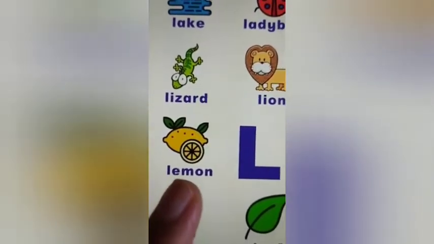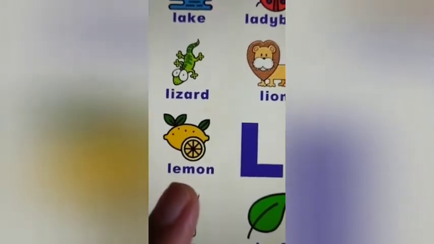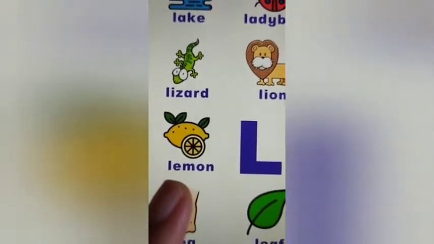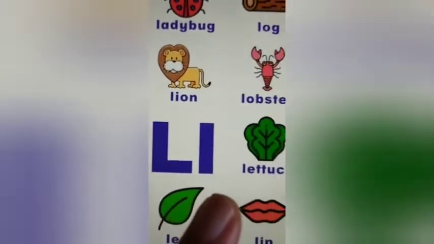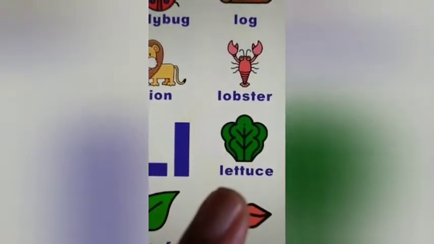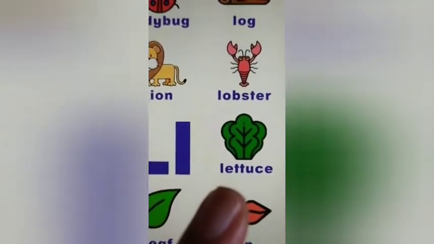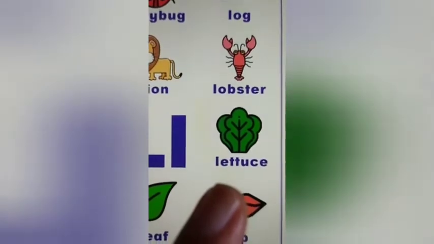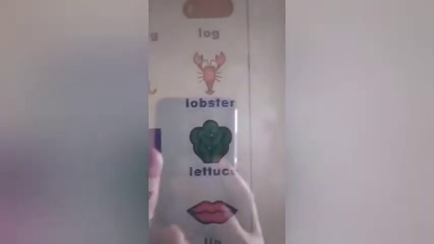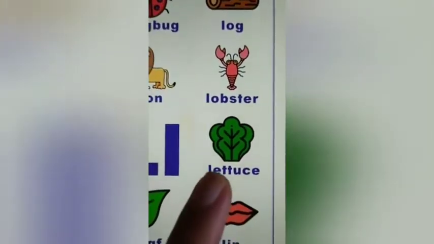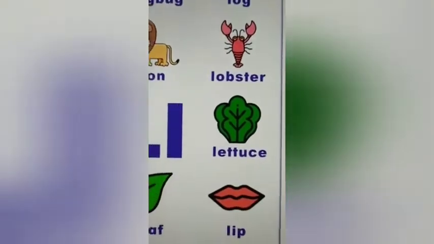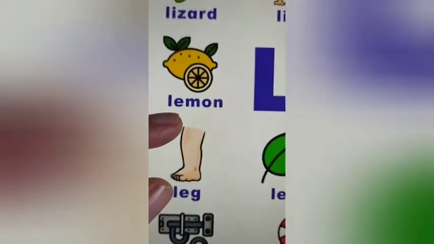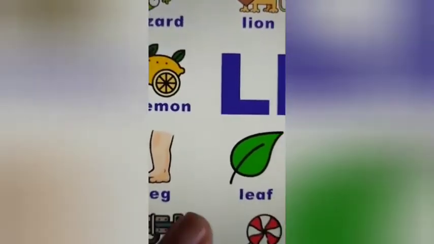Now this is a sour fruit. It's called lemon. Lemon. Again, this is a nice green leafy vegetable. We use it for our salads. It's called lettuce. Lettuce. Now, the part of the body here is called the leg. Leg.